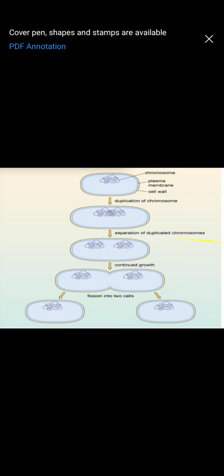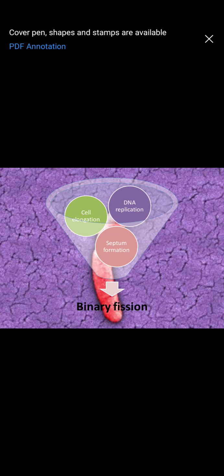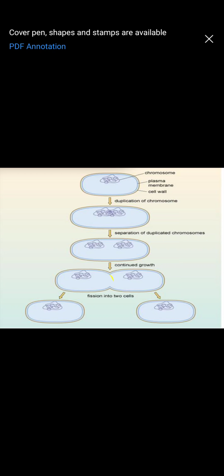Now I forgot to tell you, in binary fission, wherever there is a septum formation, it is always observed that there is a mesosome attached to the cell membrane. The septum formation happens next to the mesosome.